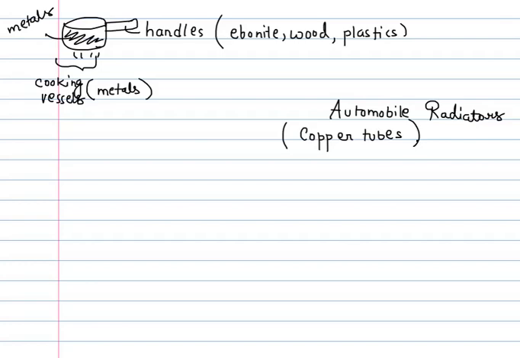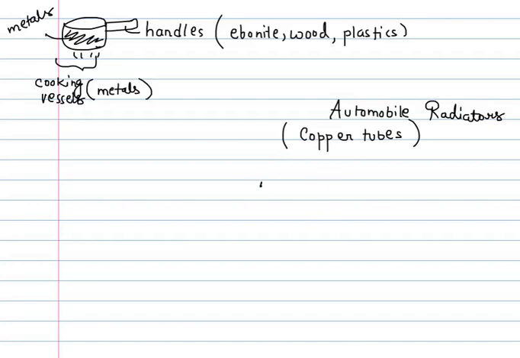When the engine gets heated up, the water surrounding the engine also gets heated up. The copper tube absorbs and conducts the heat from that hot water away from the engine. The cooling coils of copper are therefore used in automobile radiators, and not only in automobiles. They also find applications in various refrigerators and air conditioners.